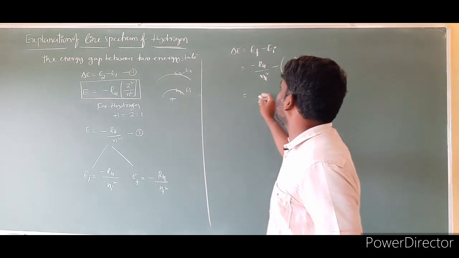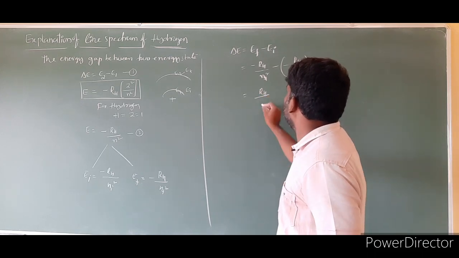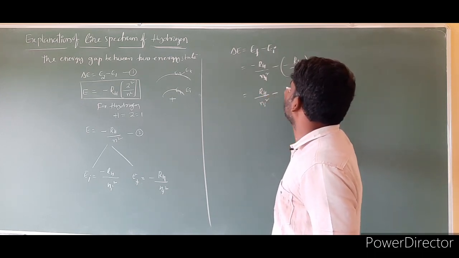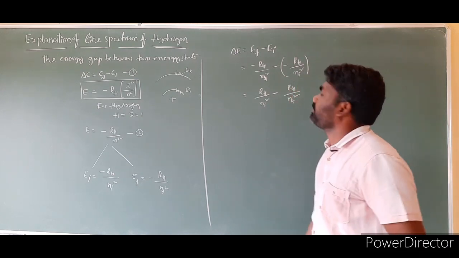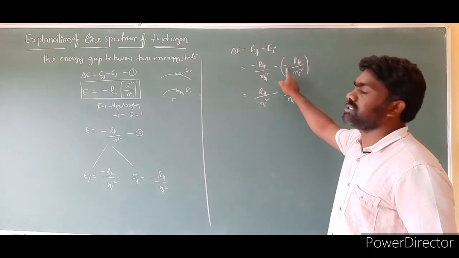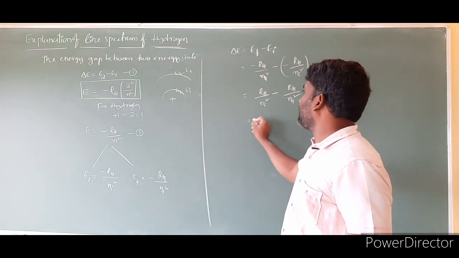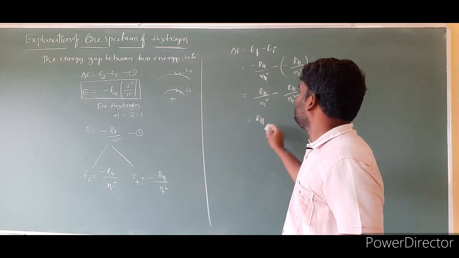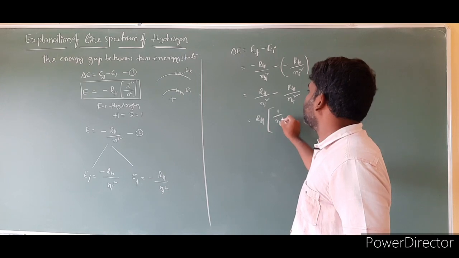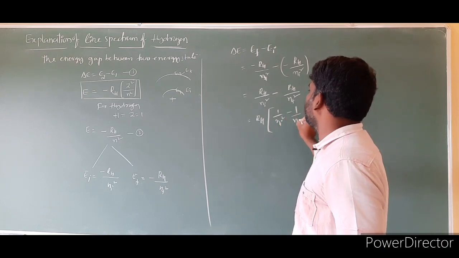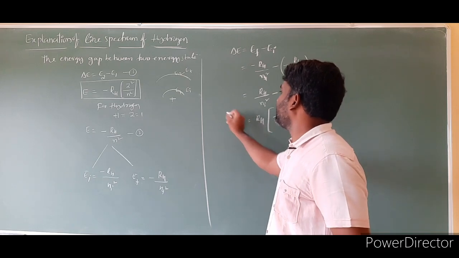Upon simplification we will get RH by ni square minus RH by nf square, isn't it? Minus into minus is plus, so I wrote the positive term first, then the negative term. Then take RH common. RH times 1 by n initial orbit square minus 1 by n final orbit square. This is delta E.